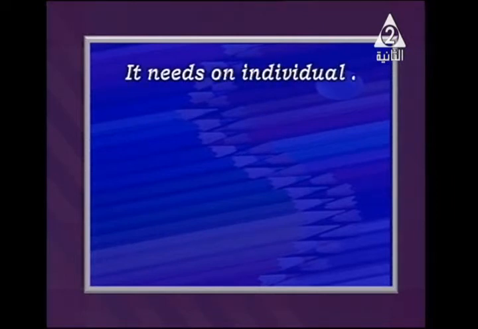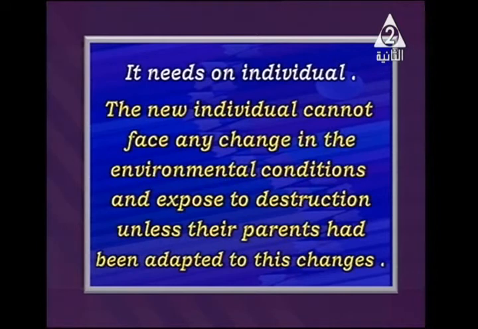Also, asexual reproduction needs just one individual. For your information, the new individual cannot face the change in the environmental conditions. What do I mean by that? If you have male and female, and they mate to reproduce and give us a new individual, this individual will take the conditions of facing the environment from their dad and mom, from their parents.